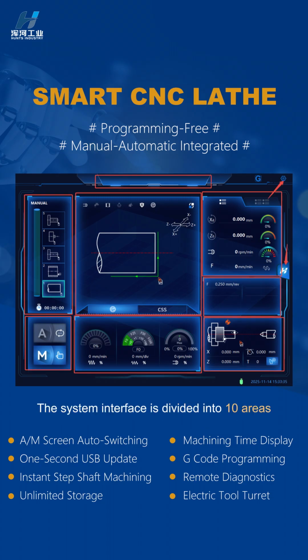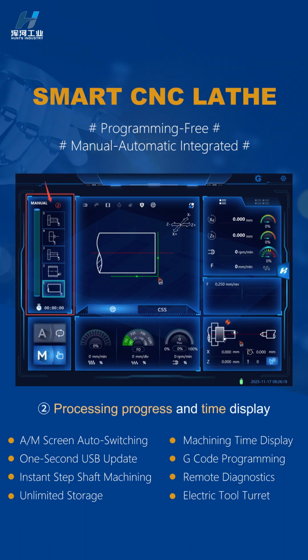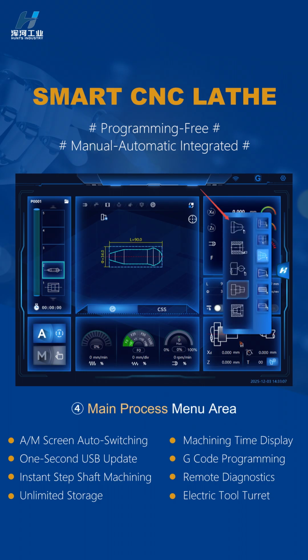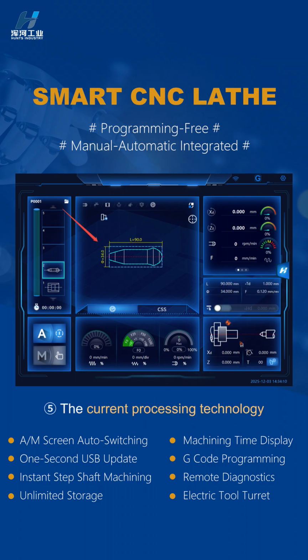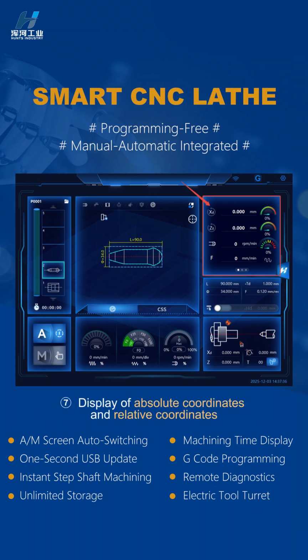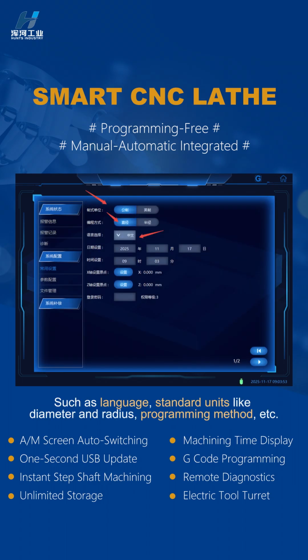The system interface is divided into 10 areas: alarm information display and machine running status display, processing progress and time display, selection of manual cutting and automatic cutting modes, main processing menu areas, the current processing technology, display of external button linkage device, such as hand wheel speed adjustment, rapid traverse and spindle speed adjustment, display of absolute coordinates and relative coordinates, current processing technology data input, tool offset and tool compensation input areas, general settings and technical diagnosis areas, such as languages, standard units like diameter and radius, programming methods, etc.